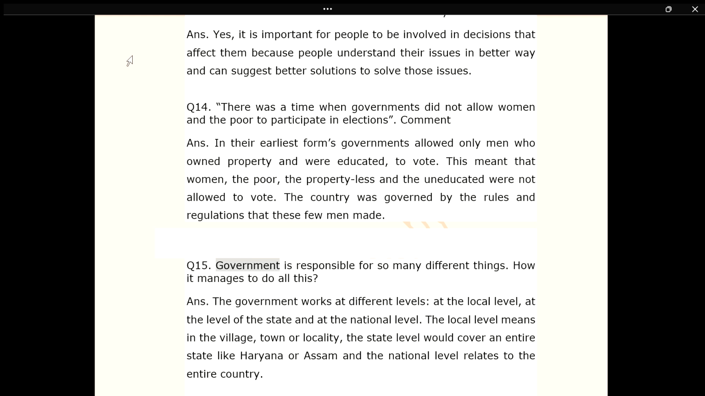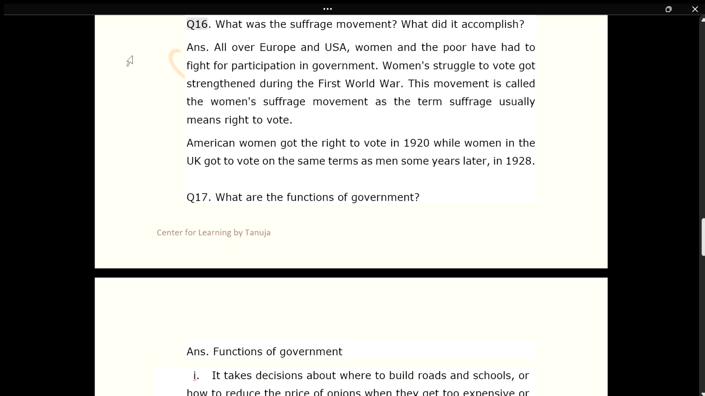Q15. Government is responsible for so many different things. How it manages to do all this? Ans. The government works at different levels, at the local level, at the level of the state and at the national level. The local level means in the village, town or locality. The state level would cover an entire state like Haryana or Assam, and the national level relates to the entire country.